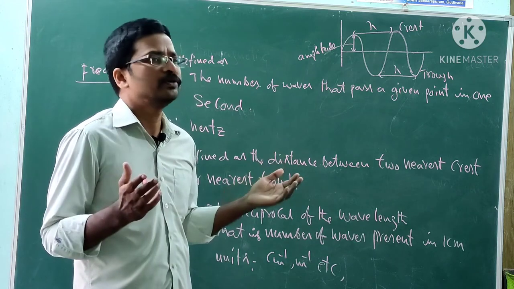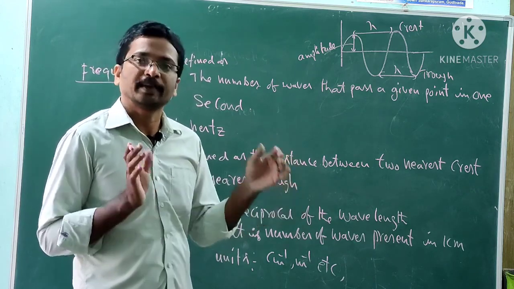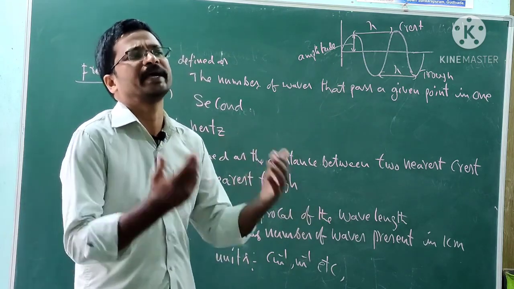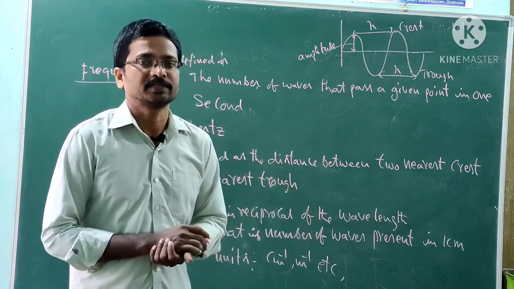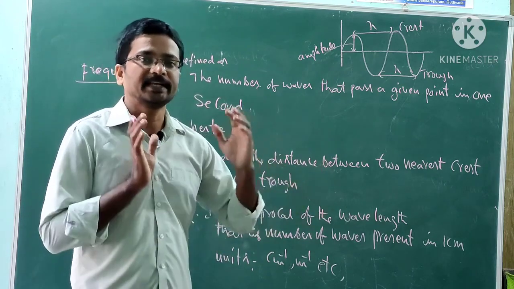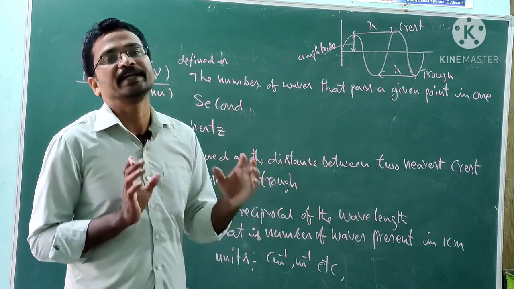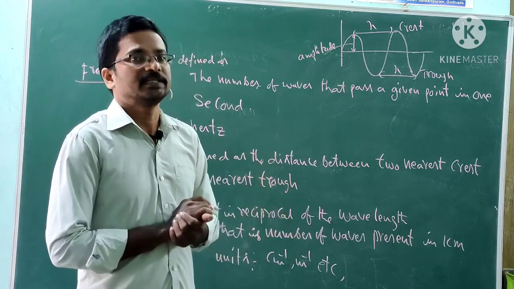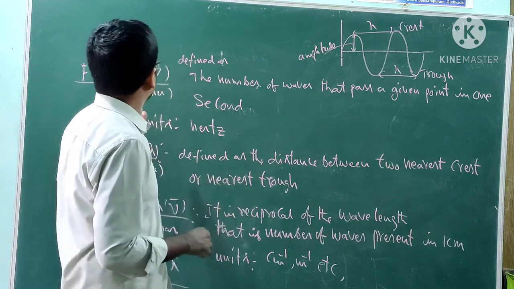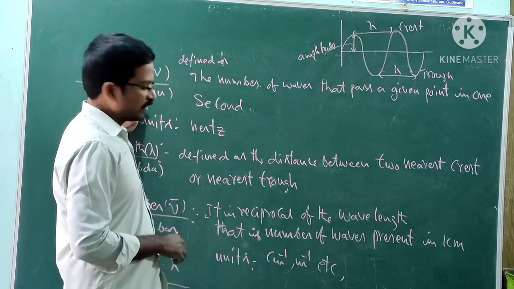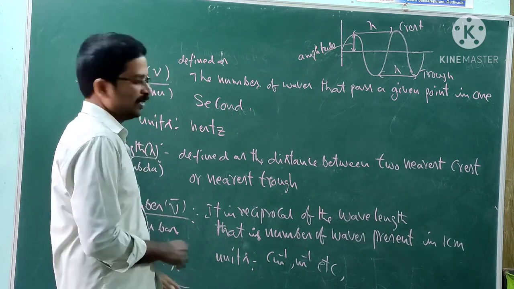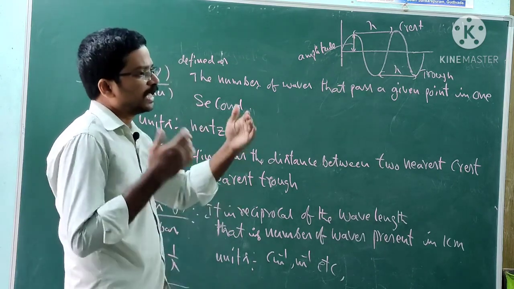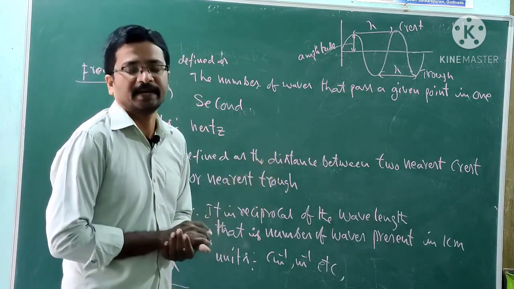We know the electromagnetic spectrum consists of different types of electromagnetic radiations. These radiations differ from each other by certain properties: frequency, wavelength and wave number. These are the properties which can differentiate one electromagnetic wave from another.